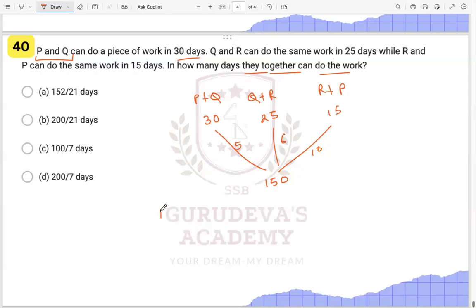So it is 2 times P plus Q plus R, right? 2 times P plus Q plus R is equal to the efficiencies, 5 plus 6 plus 10, that is 21. So P plus Q plus R is 21 by 2 over here.